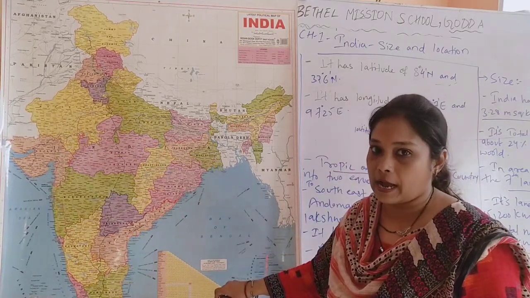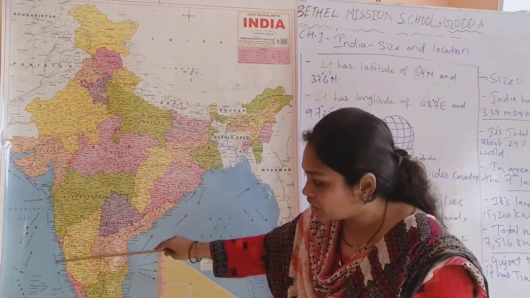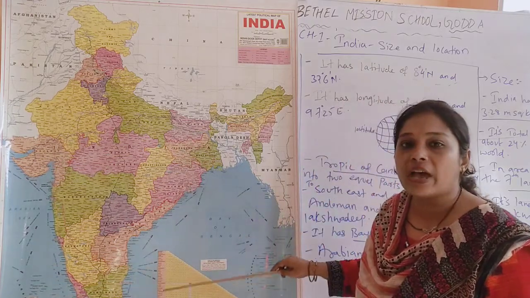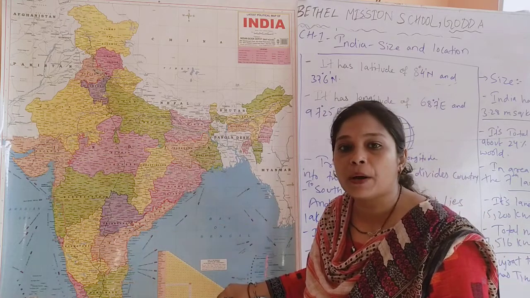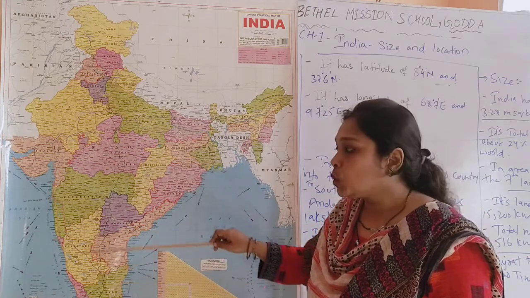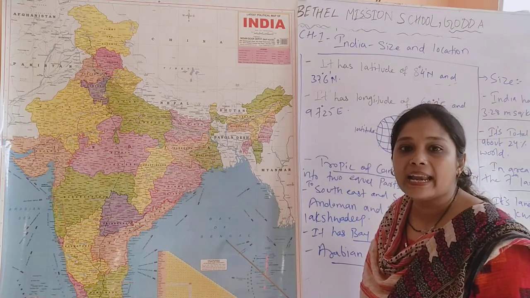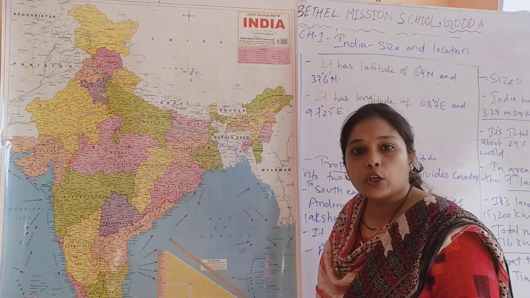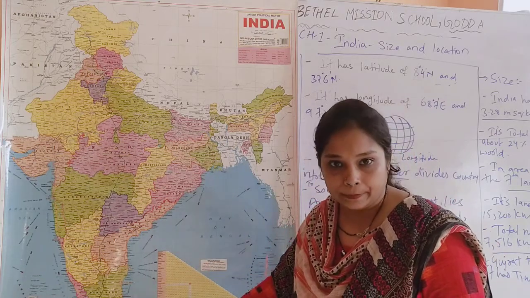the southern part of India. Then in the south-eastern and south-western parts we have the Lakshadweep Island. Over here you can see Lakshadweep Island, and we also have the Andaman and Nicobar Islands. In the south-eastern and south-western parts of India, we have 2 seas, the Arabian Sea and the Bay of Bengal, and we have 2 groups of islands, the Andaman group of islands and the Nicobar group of islands, and we also have Lakshadweep Island.